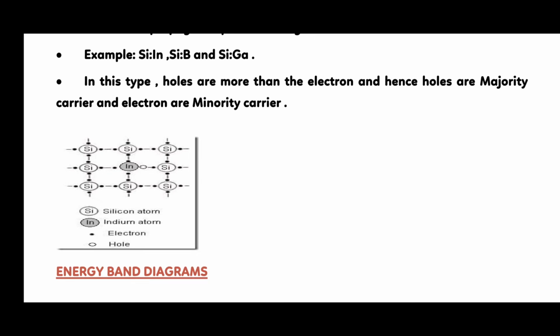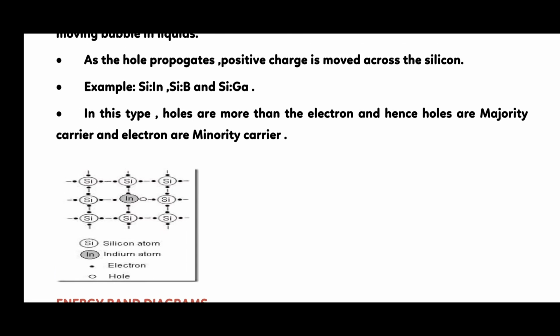Thus, holes are more in number than electrons, and hence holes are the majority carriers and electrons are the minority carriers. Examples are silicon with indium, silicon with boron, silicon with gallium. Thus remember that in N-type, the extra valence electron is free to move about the lattice, and in P-type, electrons from the surrounding silicon move to fill the hole.